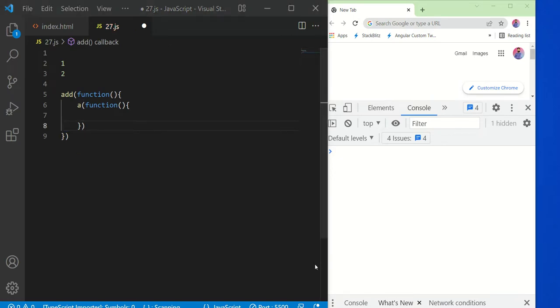Eventually it will be very lengthy and very difficult to understand the code, because you are writing many nested functions or callbacks. It's not a very good way to write, because at the end it will be very difficult to understand this type of nested callback, and very difficult to maintain the code.